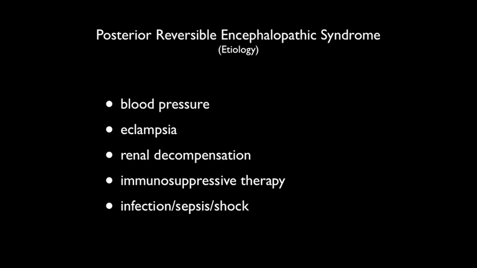The causes of PRES are diverse, but common precipitants are acute elevations of blood pressure, renal decompensation, fluid retention, and treatment with immunosuppressive drugs. In approximately 70 to 80% of patients, moderate to severe hypertension is observed, but approximately 25% of patients don't have high blood pressure. Most authorities believe that hypertensive encephalopathy and eclampsia share similar pathophysiological mechanisms.